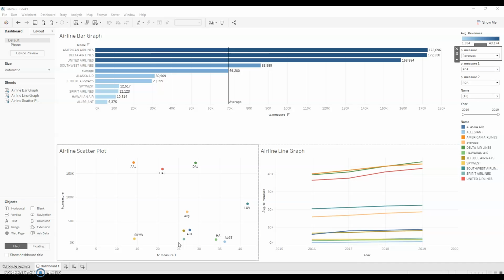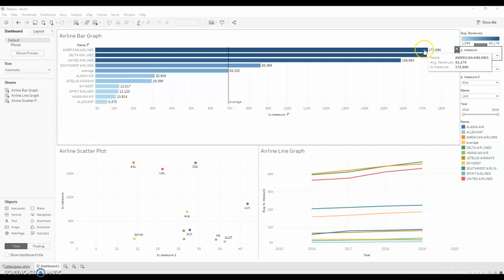So Tableau is a software that we can use to make graphs, and we can better elaborate on the data that we're given. We are using an airline example where we're comparing different airlines and their revenues, debt, return on assets, all those things in order to better understand how they fit in the market.